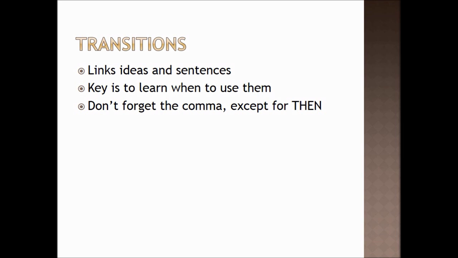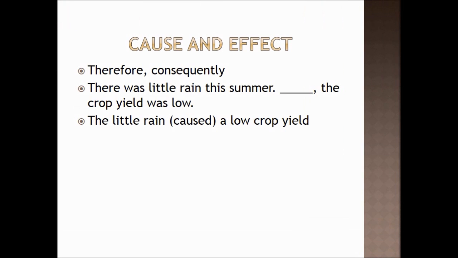So let's go on and put our transitional words into categories. Cause and effect. In L320, you're going to be looking at two cause and effect transitional words, therefore and consequently. These transitional words are used when something happens because of something else. So there was little rain this summer, blank, the crop yield was low. Because of the little rain, the effect is that there wasn't much crop. So we could use the transitional word consequently, the crop yield was low, or therefore, the crop yield was low, because these two events show a cause and effect relationship.